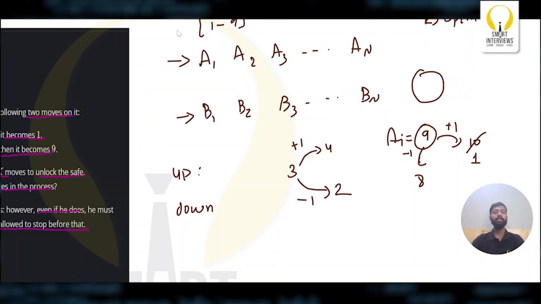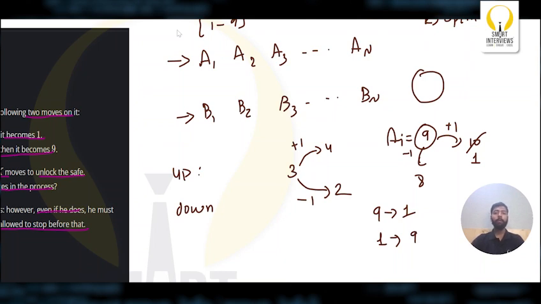Now to convert these numbers to these numbers, we can apply two operations, the up operation and the down operation. In the up operation, we can increment the value, move forward by 1. Similarly, we can also perform the down operation. If you perform a down operation, the value gets decremented. Now this is a circular dial. That is, if you perform an up operation on 9, it becomes 1. Similarly, if you perform a down operation on 1, it becomes 9.